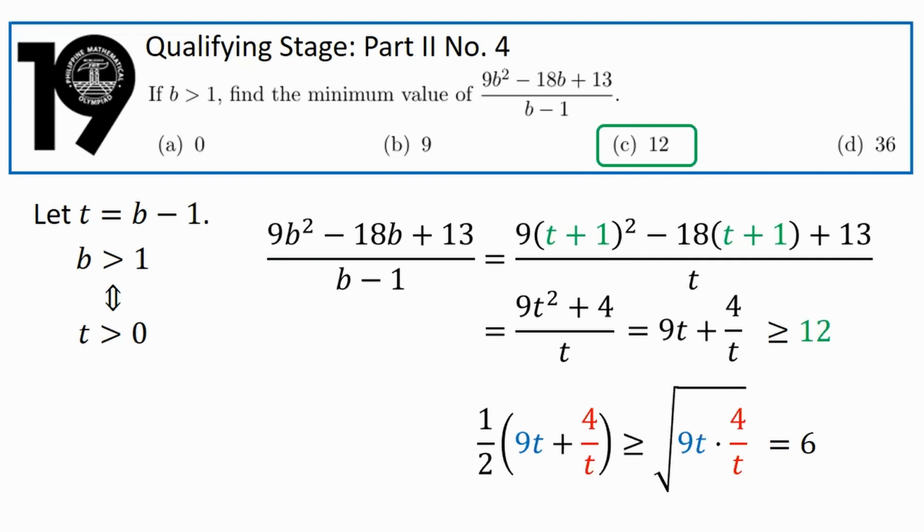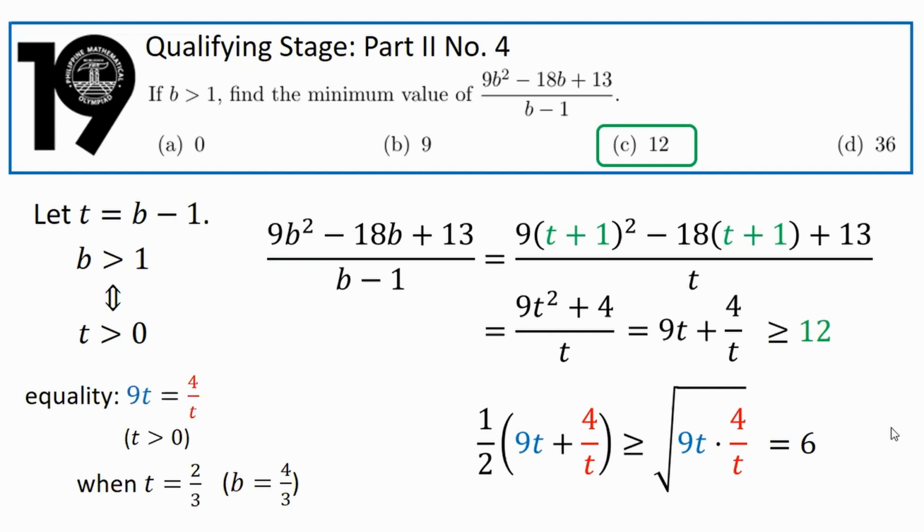Does equality actually occur? Yes, when 9t is equal to 4 over t. Initially, you're going to get two different values for t because you'll get a quadratic equation. But hey, t is positive, and so equality occurs when t is equal to 2/3, or because b is t plus 1, equality occurs when b is equal to 4/3.